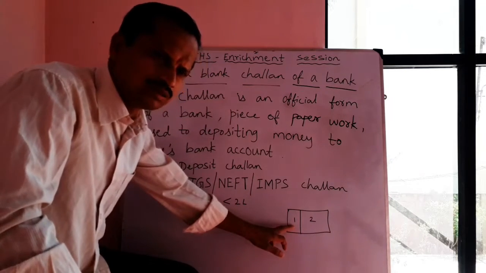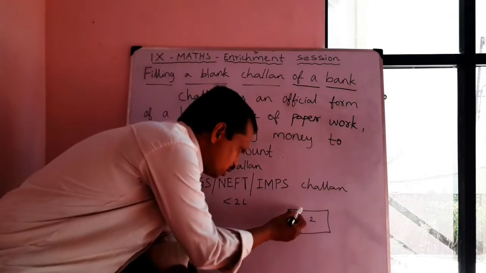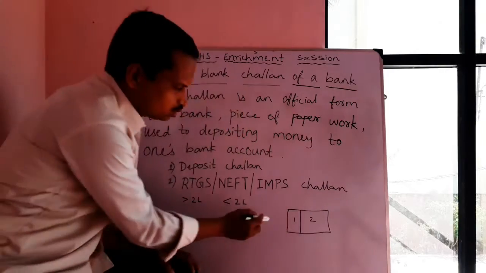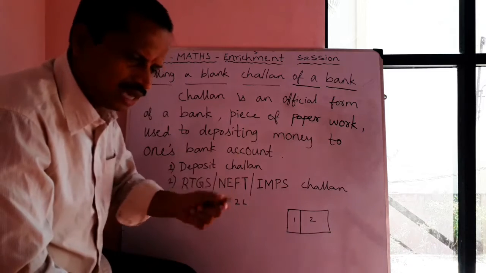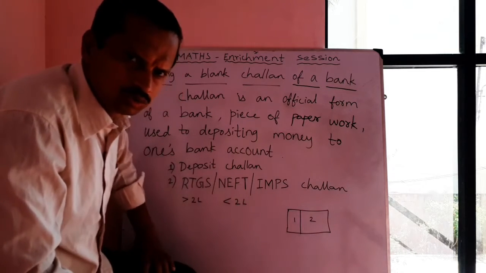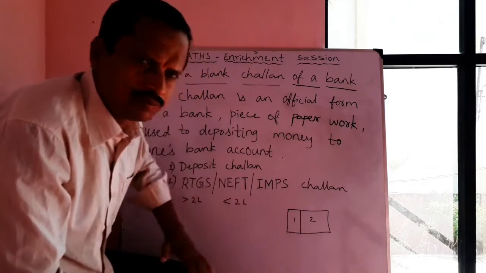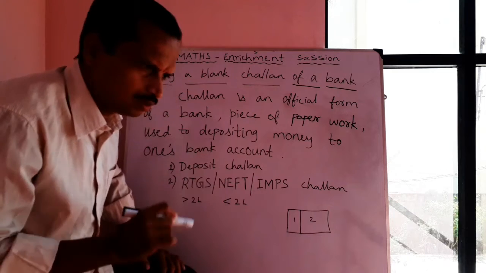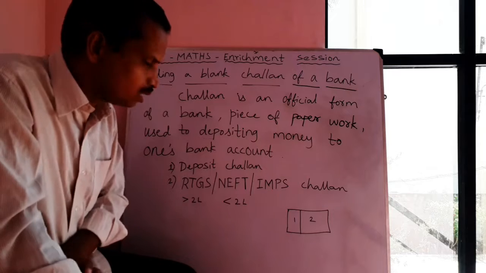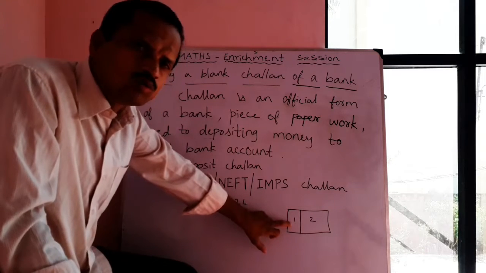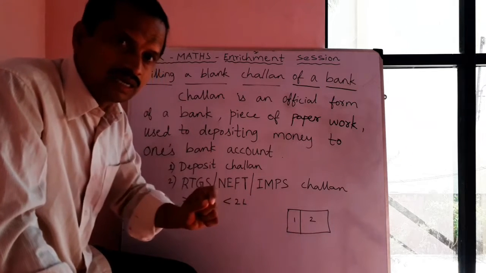At the cash counter they will tear it. The dotted holes will be there along this line. Along that they will tear it and issue the first part to the depositor. The number 2 part will be the main thing. The process will be done by the bank and they will keep it. This first part is called the counterfoil. I will explain by showing and filling the Chalan.